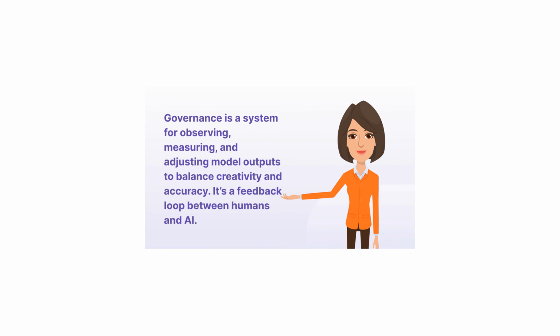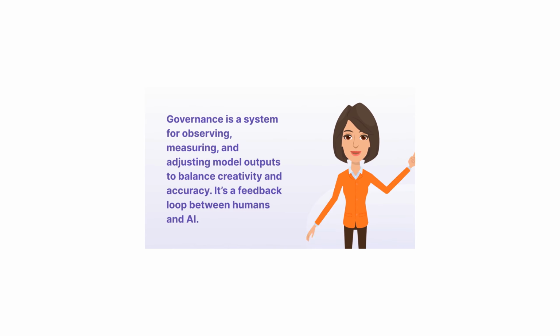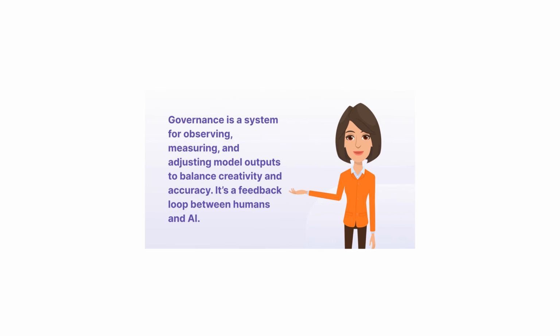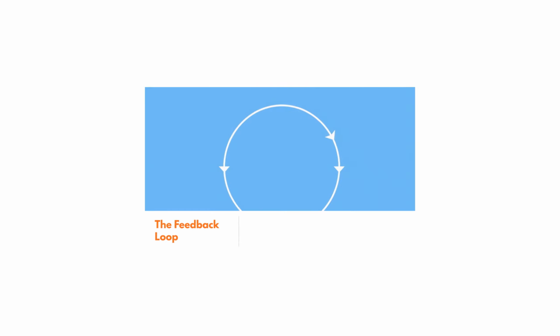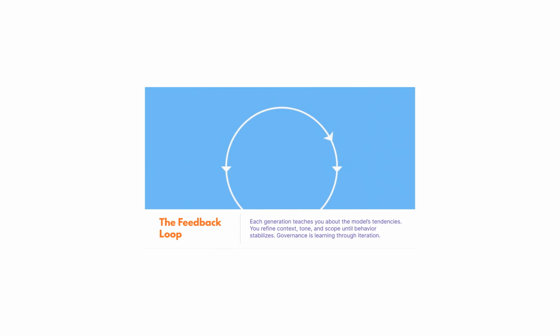Governance is a system for observing, measuring, and adjusting model outputs to balance creativity and accuracy. It's a feedback loop between humans and AI. The feedback loop: each generation teaches you about the model's tendencies. You refine context, tone, and scope until behavior stabilizes. Governance is learning through iteration.